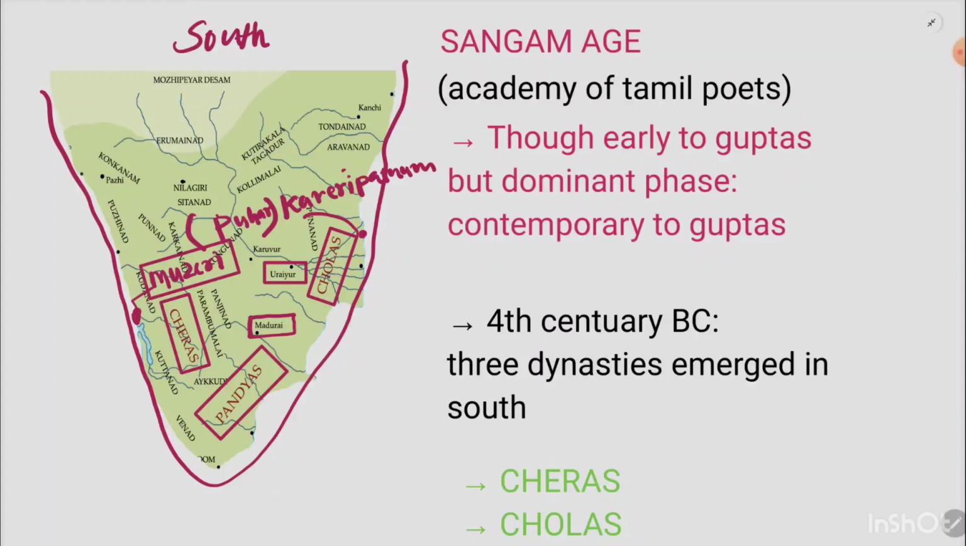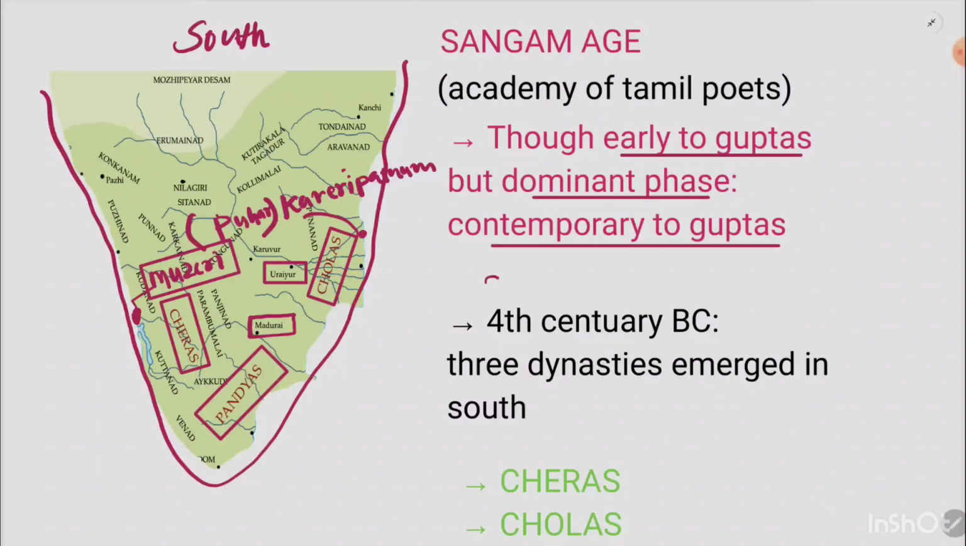So the important detail here is that Guptas and Chiras, Cholas, and Pandyas were contemporaries. The only difference was that they were ruling different regions. These three dynasties were ruling southern part of India, and the Guptas ruled the majority of the part of India. One unique difference here is that this Sangam age, these Chiras, Cholas, and Pandyas, arrived much earlier than the Guptas, but their dominant phase was almost contemporary to the Guptas. That's very important.